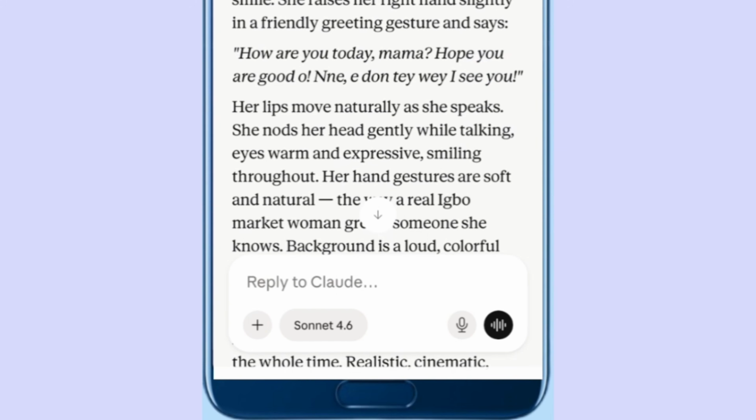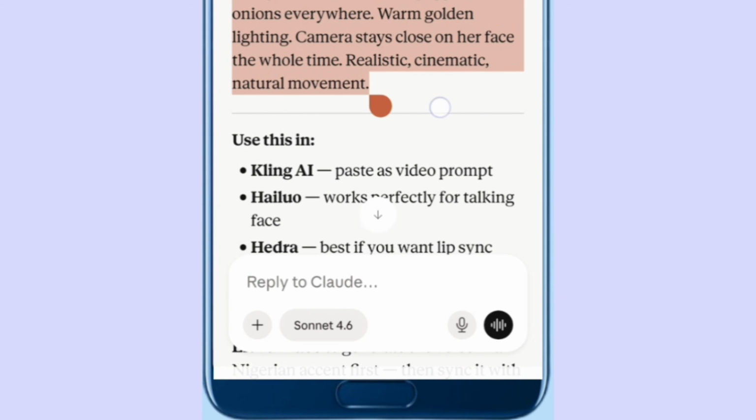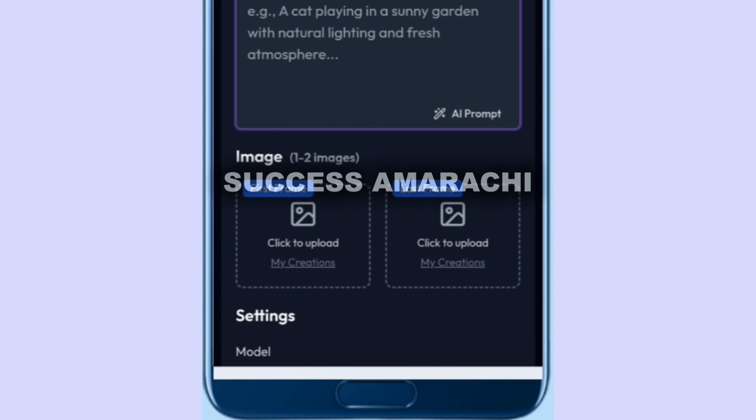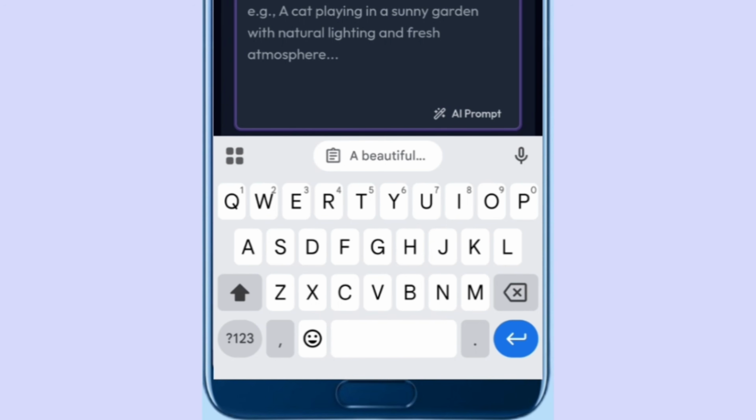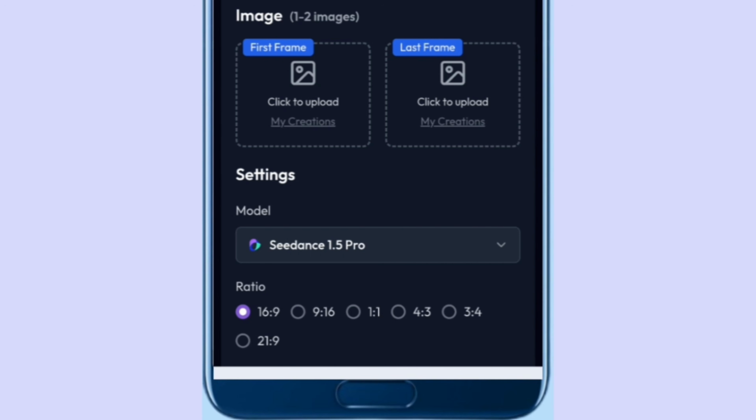Okay, of course you have to use AI to prompt your videos. AI understands AI better. If you want to make your videos much better and faster, because some of them still have limits. So if you keep on making mistakes trying to do it yourself, you exhaust your credit. So it is better you tell Claude. It will give you everything at once. So you generate your video once and for all. I will paste my prompt right here. Make sure to go through it to make sure that Claude gave you exactly what you want the person to say.